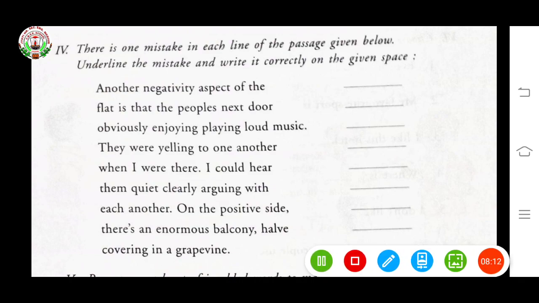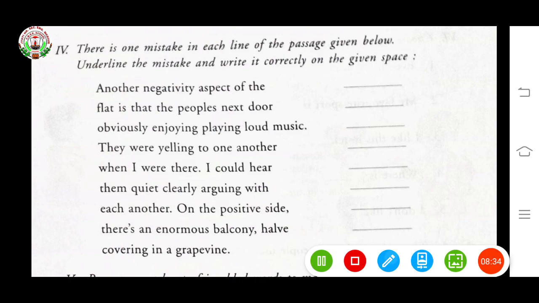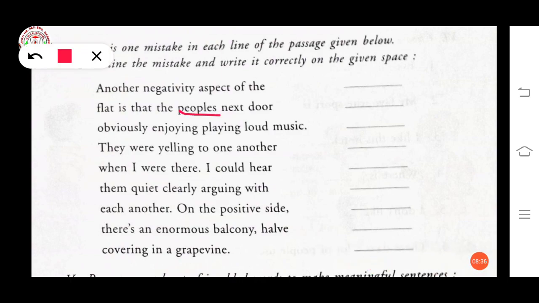Here, see what is the mistake? Negativity. What you have to write? Negative. Okay, negative. Aspects of the flat is that the people's next door. Here, what is the mistake? People's. S will not come. People is already used for plural, so S will not come.